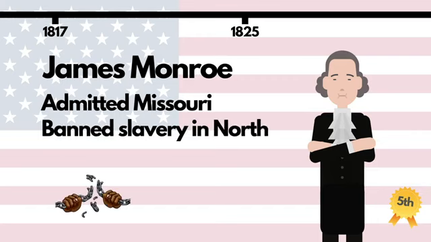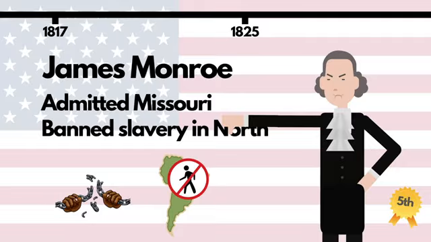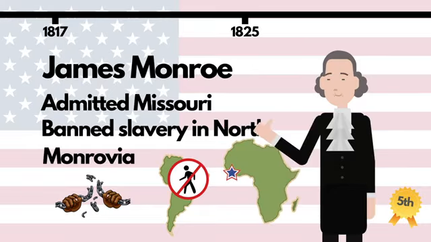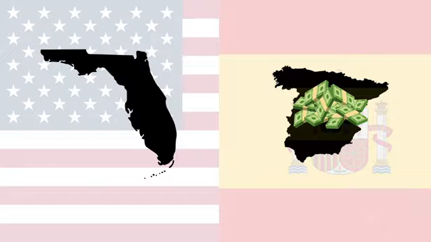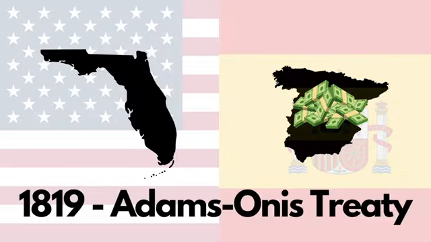He loaned his name to both the US policy of opposing European re-expansion in the Americas and to a new capital city set up by freed African slaves, hence the Monroe Doctrine and Monrovia in Liberia. Another notable event under Monroe's watch was that Spain sold Florida to the US under the 1819 Adams-Onis Treaty.